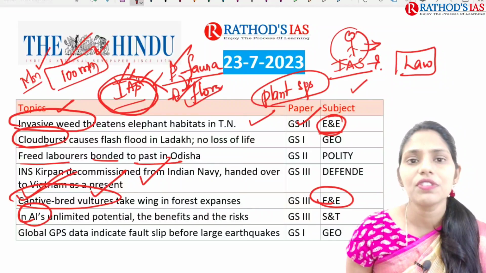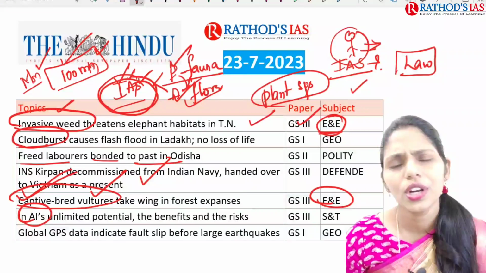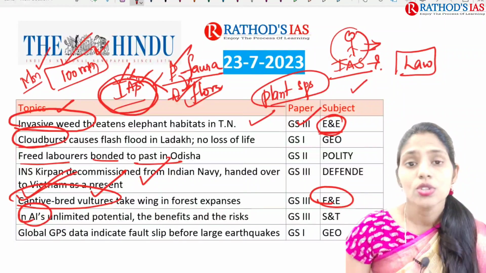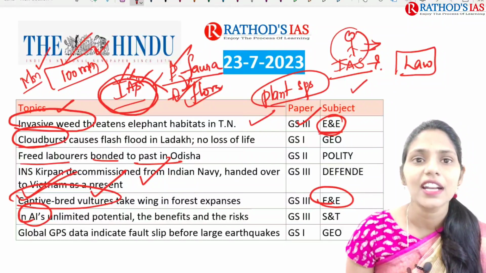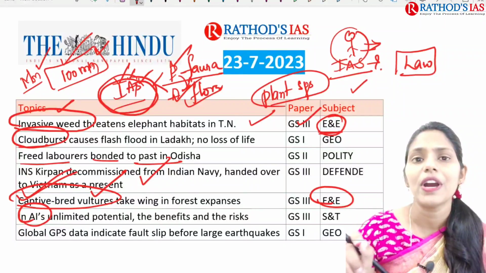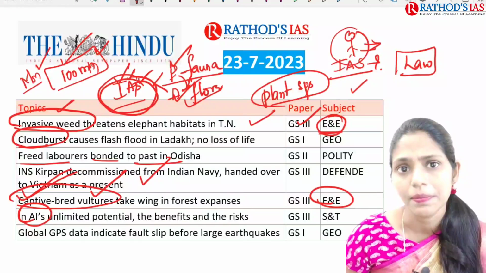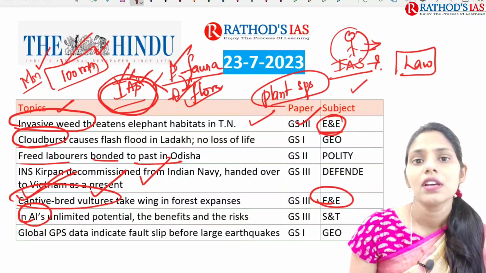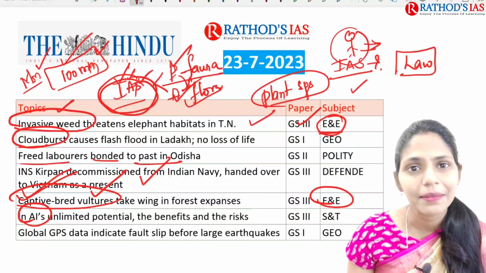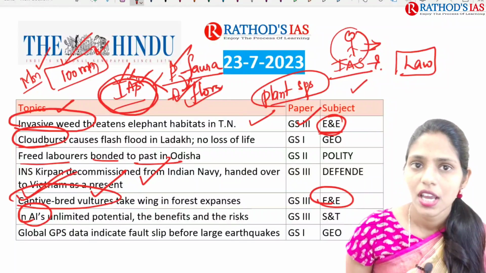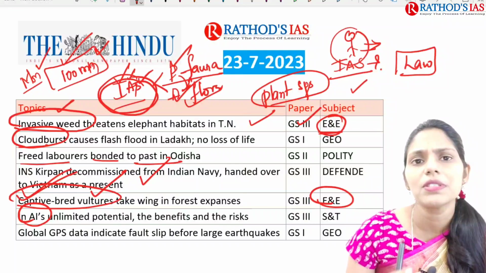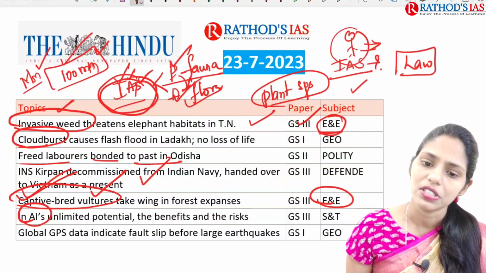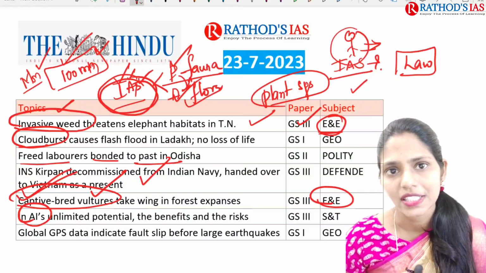And the next topic is artificial intelligence. A number of articles are coming in the newspaper regarding applications of artificial intelligence. Recently we saw an article that artificial intelligence was used to find frauds in the Ayushman Bharat scheme, how fraud is done by people as well as hospitals, and this came to limelight by using artificial intelligence. Now this article says there are enormous benefits, and on the other side there are also risks regarding artificial intelligence. This topic is important for your science and technology.